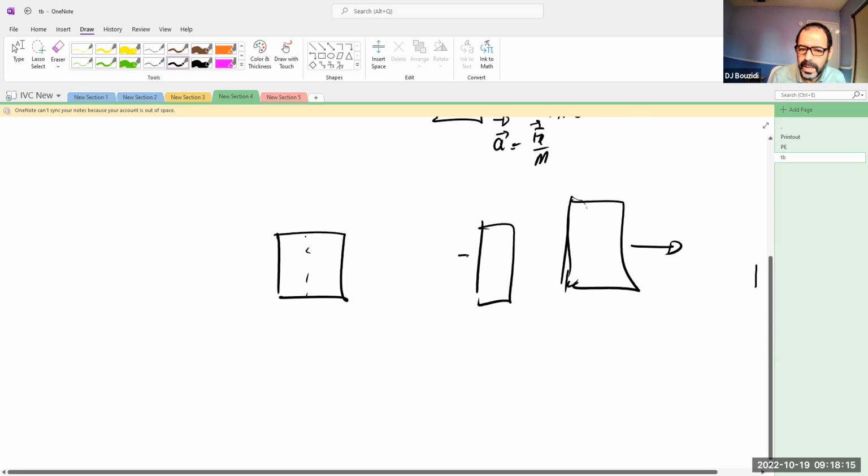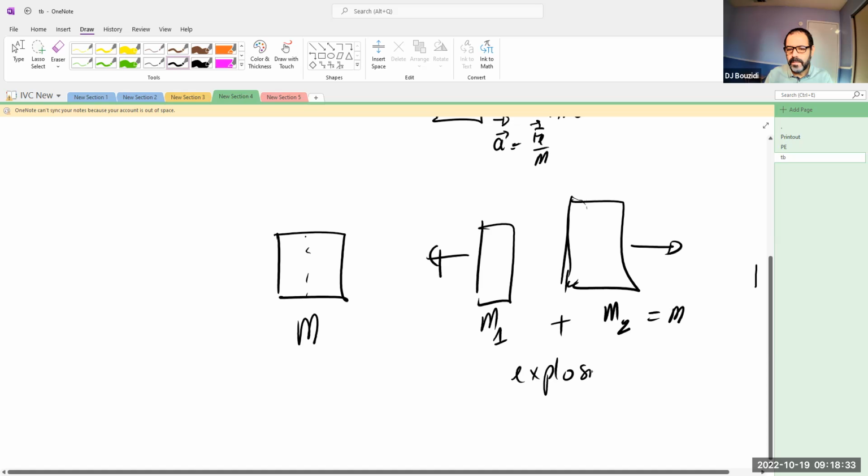So this flew this way and this flew this way. So the mass is not fixed now. So the mass that you started with, part of it went in here. So this is part one and this is part two. So that when you add these two masses, you get the original mass that you started with. So this is a case of an explosion. Similarly, you could have an implosion.